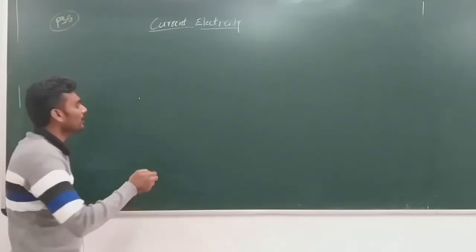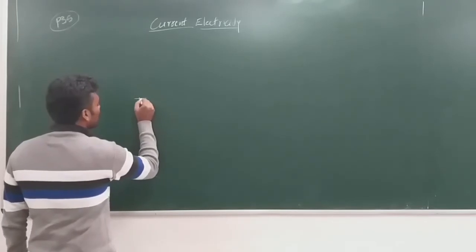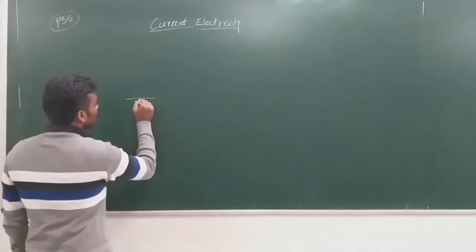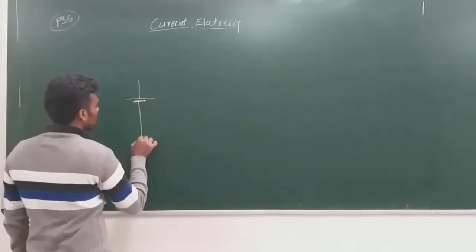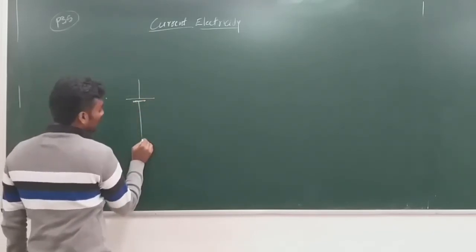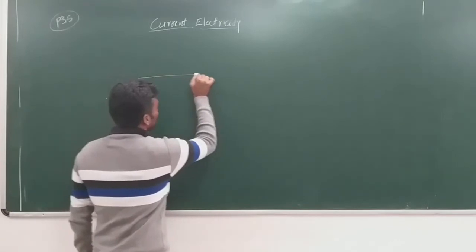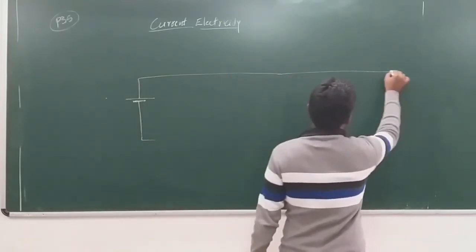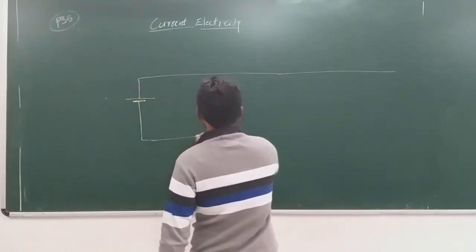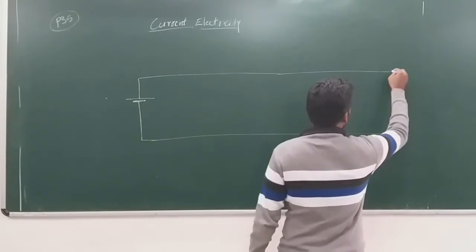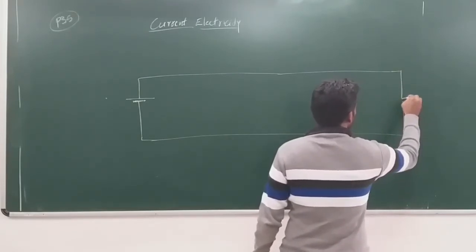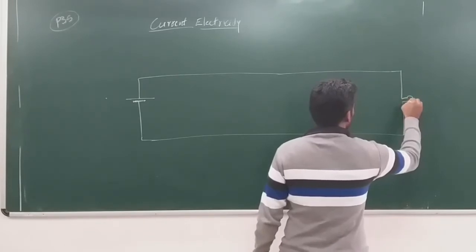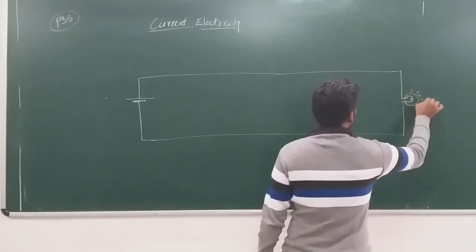For simplicity, I'll simply take the battery, of a certain voltage. Now the electrical power has to be transmitted through long cables, long wires, to a device on the other side, say a bulb.